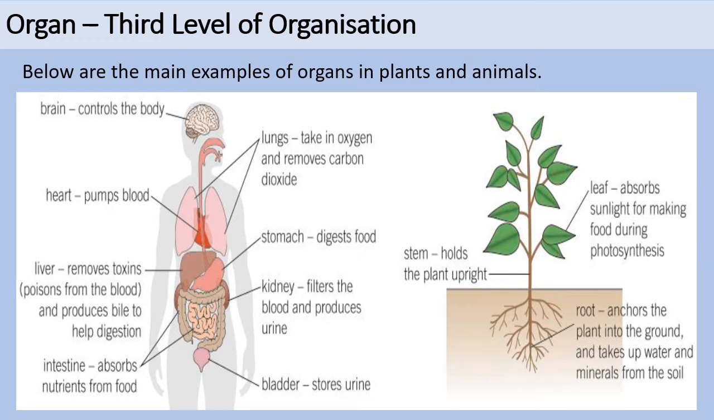On the left-hand image of the human body, we can see that the brain controls the body. The heart pumps blood around the body. The liver removes toxins, which are poisons, from the blood, and produces bile to help in digestion. The intestines absorb nutrients from the food. The bladder stores the urine. The kidneys filter the blood and produce urine. The stomach digests food, and the lungs take in oxygen and remove carbon dioxide.